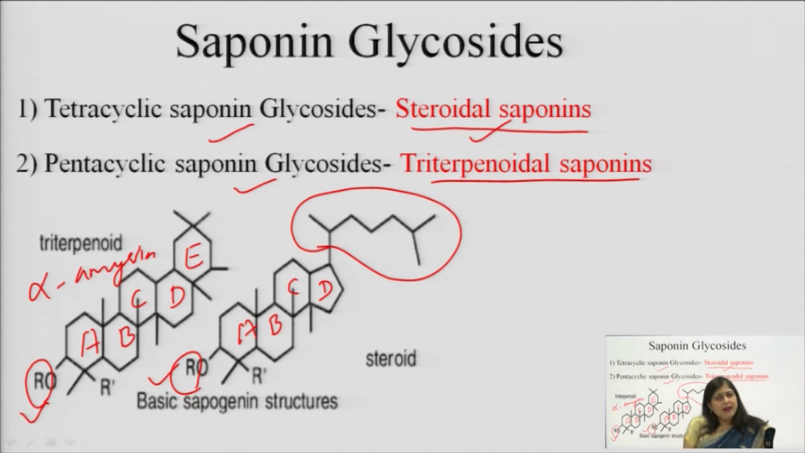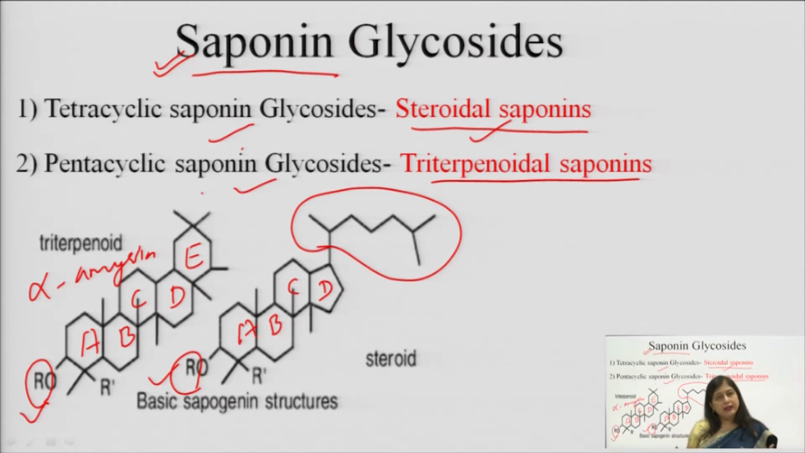Now, we have discussed that it is tetracyclic and pentacyclic, but what does this saponin mean? The term saponin comes from the nature of this component to produce soap-like foaming, frothing, that is produced by these saponins. So that is a common characteristic of both the tetracyclic saponins and pentacyclic saponins, found in both types of saponins.